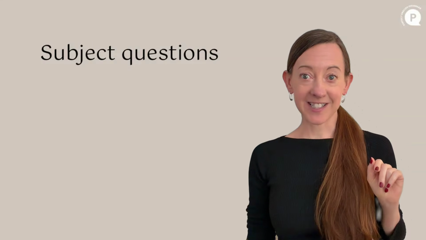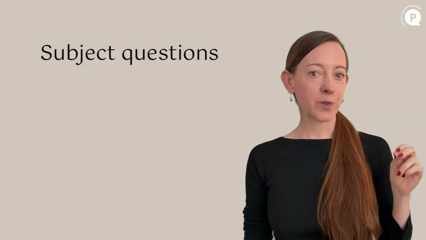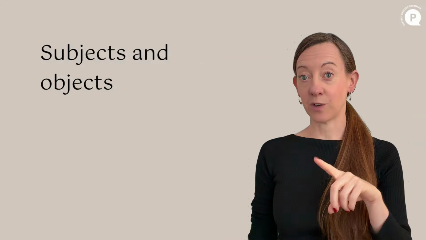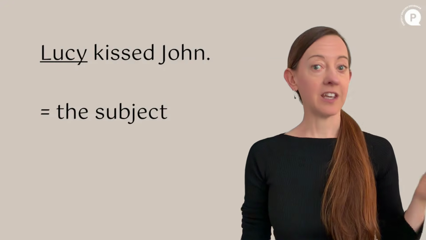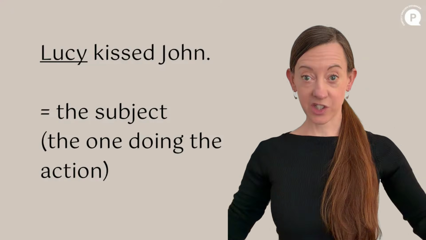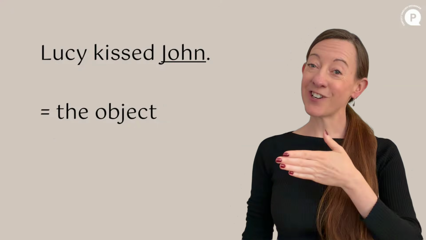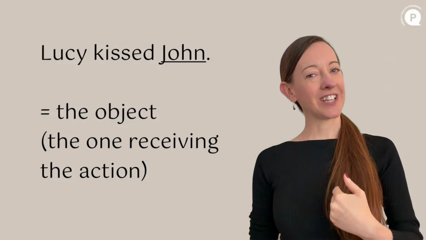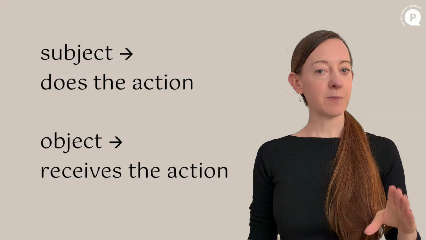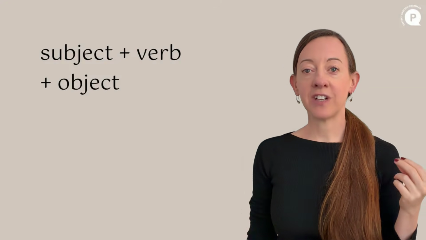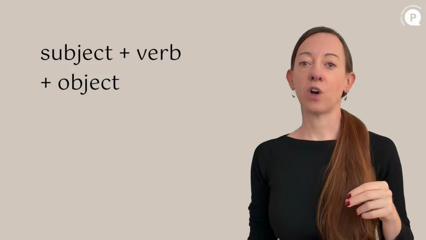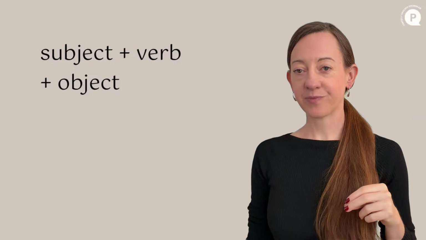Before we look at subject questions, let's quickly think about subjects and objects. In a sentence like, Lucy kissed John, the subject is Lucy. She is the one doing the action. The object is John. He is the person receiving the action. So the subject does the action and the object receives the action. In English, the subject generally comes before the verb and the object comes after it.